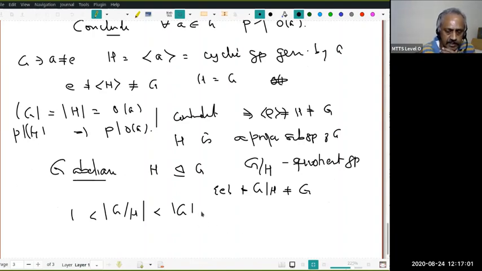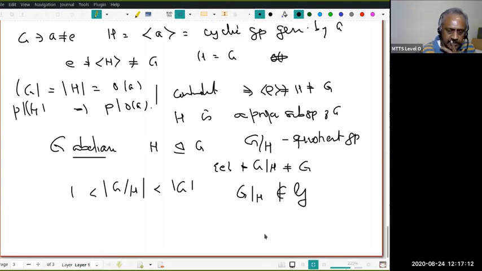Since G is a minimal counterexample and the order of G mod H is strictly less than the order of G, G mod H is not a counterexample. Next, |G| equals |G mod H| times |H|.